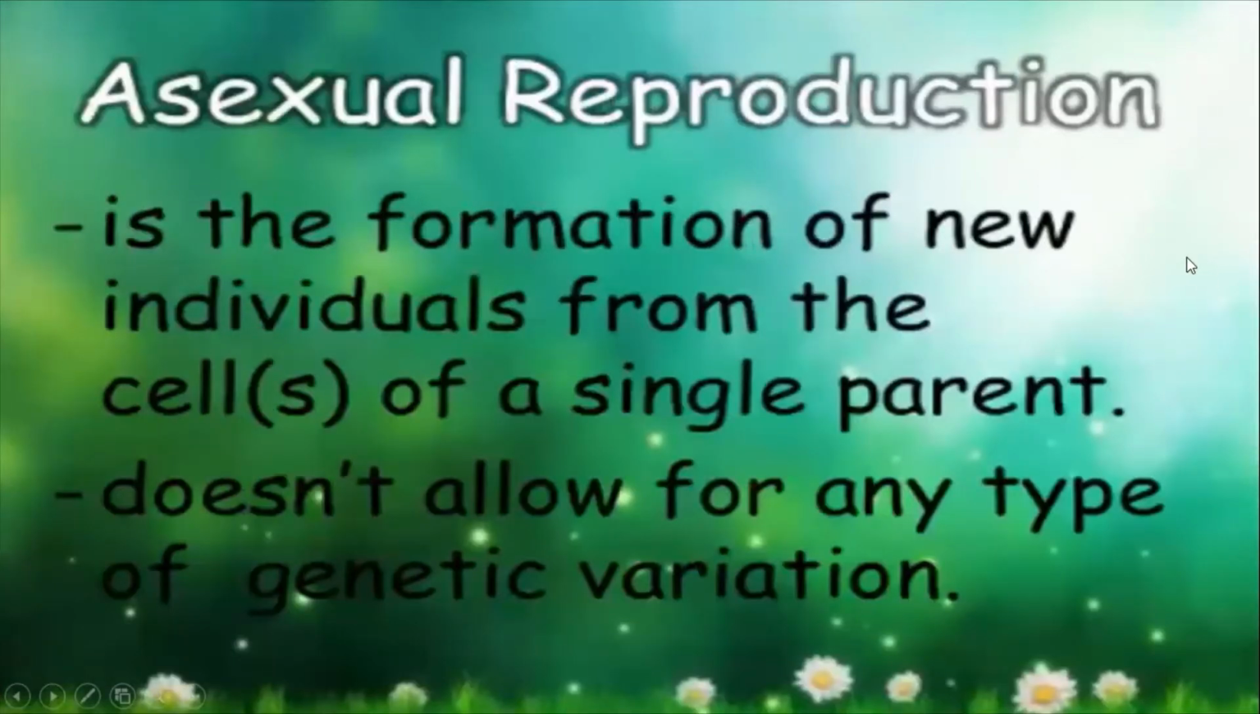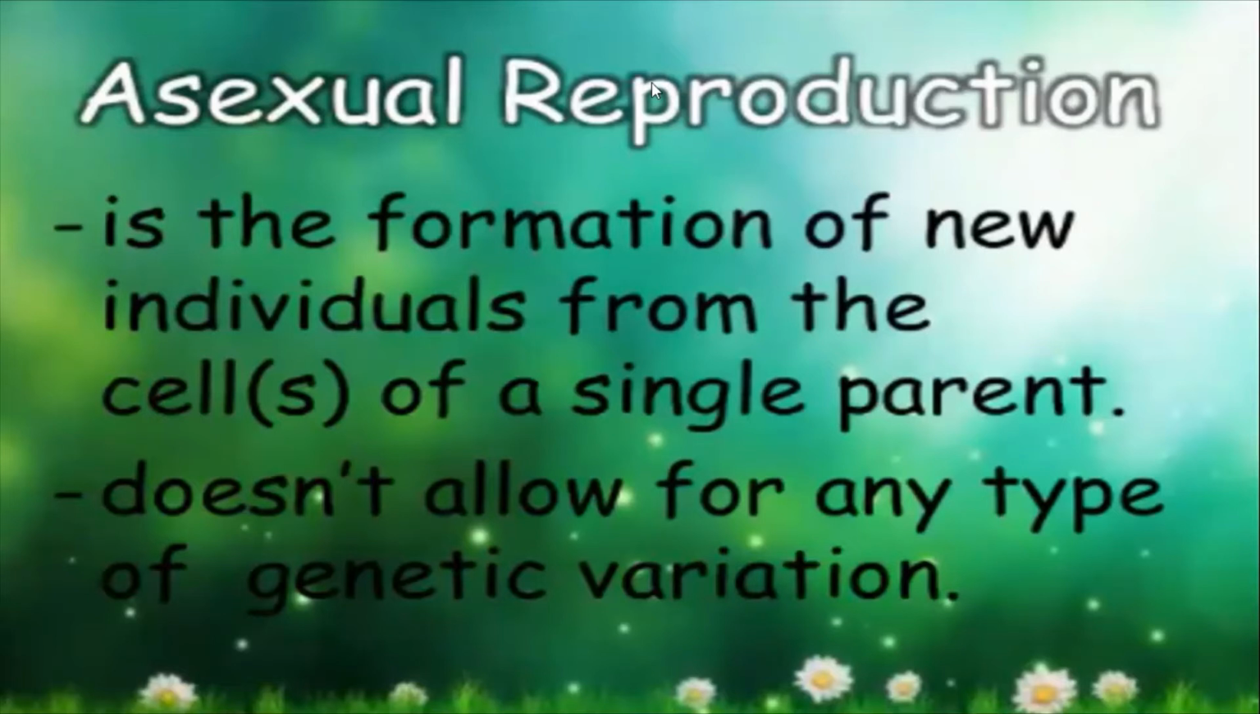So what is asexual reproduction? It is the formation of new individuals from the cells of a single parent. Here we don't have male and female separately; only one parent is there. And it does not allow for any type of genetic variation. Since only one parent is there, whatever offspring is produced will be similar to that single parent, so there is no genetic variation. These are the two important points to remember.